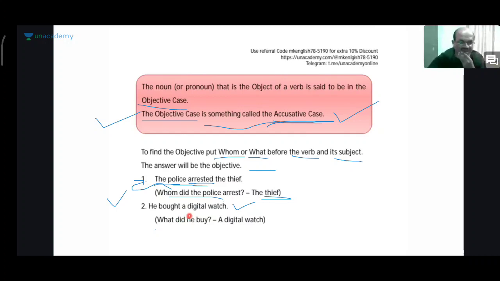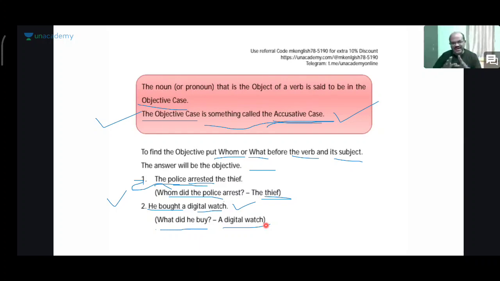What did he buy? So you have to put this whom or what before this. What did he buy? He bought a digital watch.